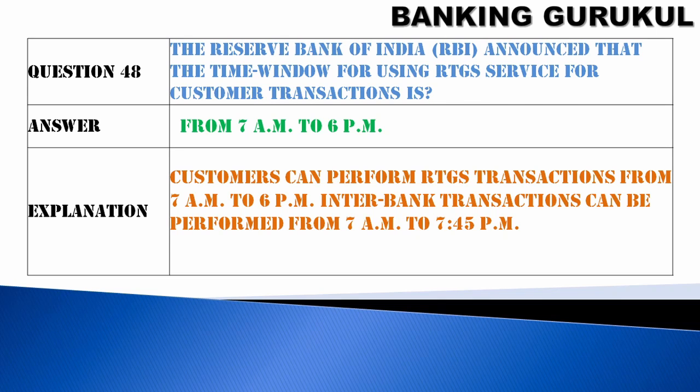Question number 50. The Reserve Bank of India, RBI, announced that the time window for using the RTGS services for customer transactions is from morning 7 a.m. to evening 6 p.m. Customers can perform RTGS transactions from 7 a.m. to 6 p.m. Interbank transactions can be performed from 7 a.m. to 7:45 p.m.